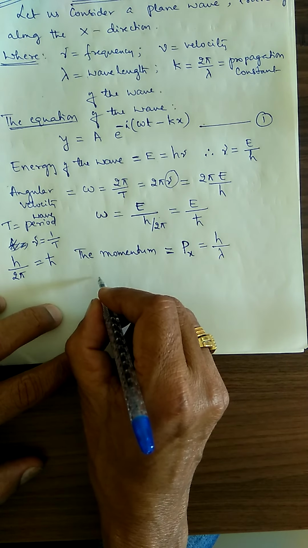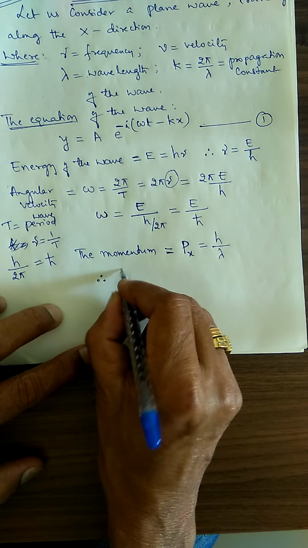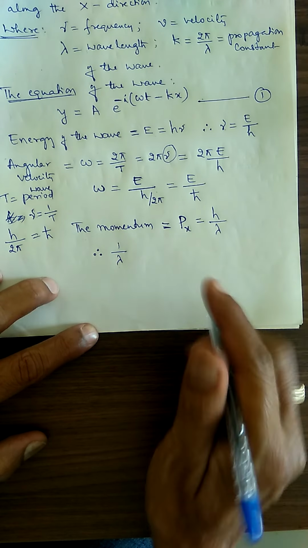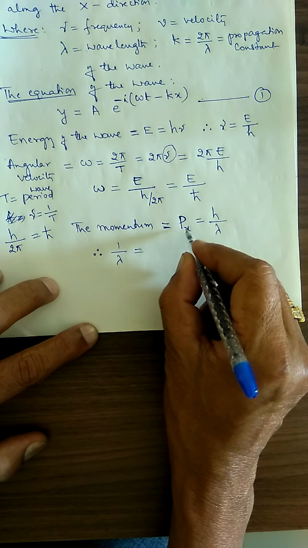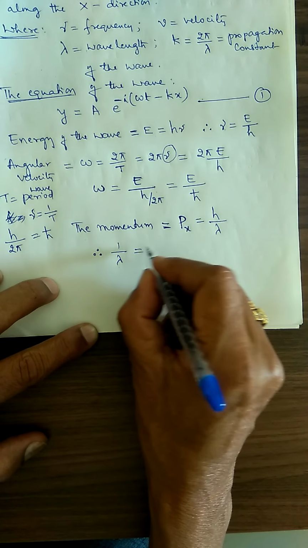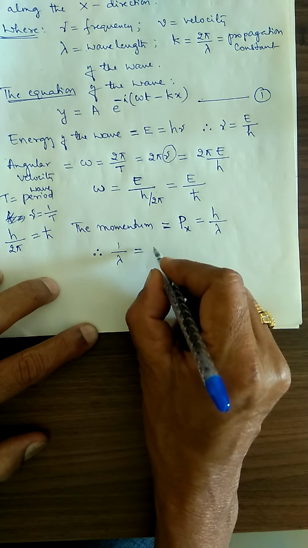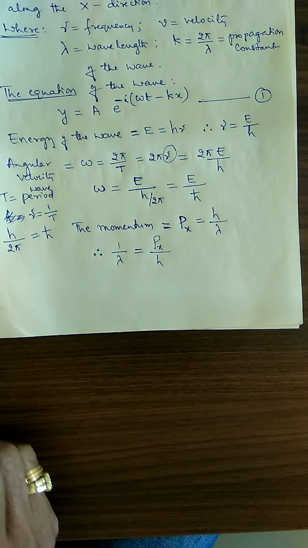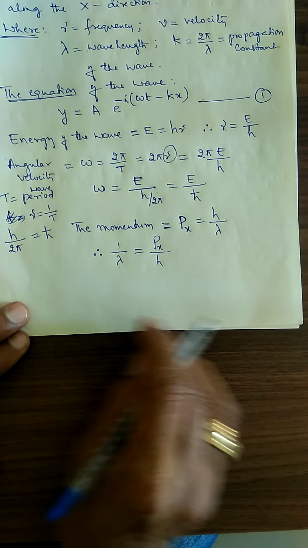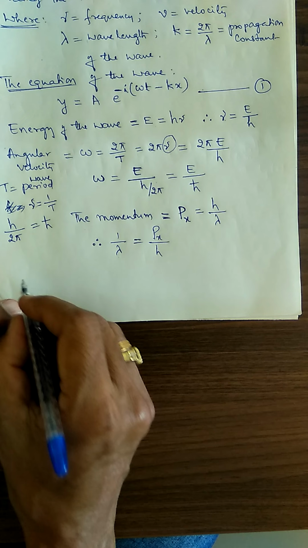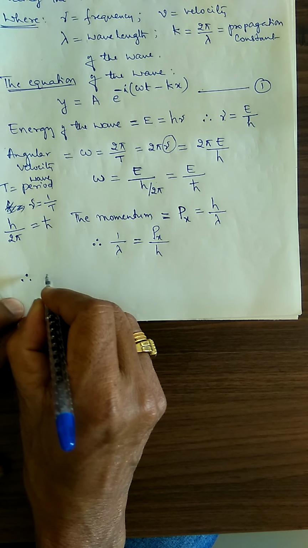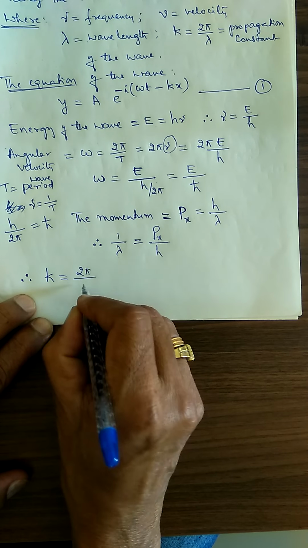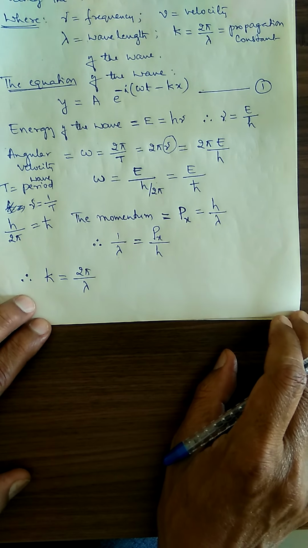Therefore, 1 by lambda is equal to how much? 1 by lambda is equal to px divided by h. Therefore, k is equal to how much? I want to write an expression for k. Therefore, k is equal to 2 pi by lambda.